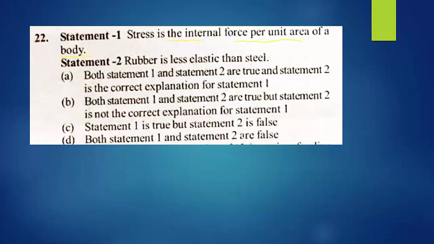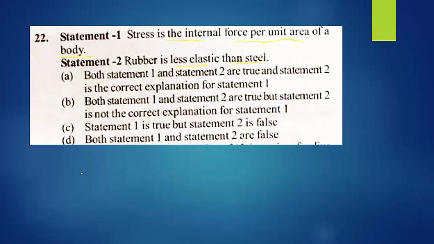Come to statement 2. Rubber is less elastic than steel. Yes, we already know that rubber is less elastic than steel, or steel is 10 raised to 5 times greater in elasticity than rubber. So these two statements are right. Stress is defined as internal force per unit area. Why is rubber less elastic than steel? Second statement: because restoring force is less for rubber.